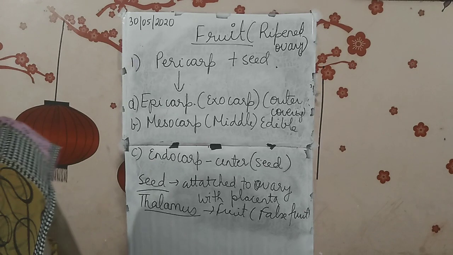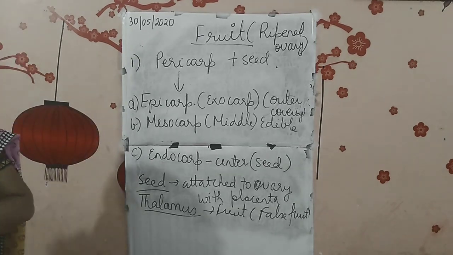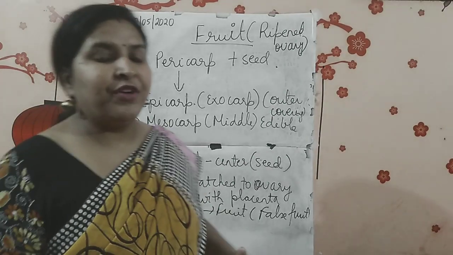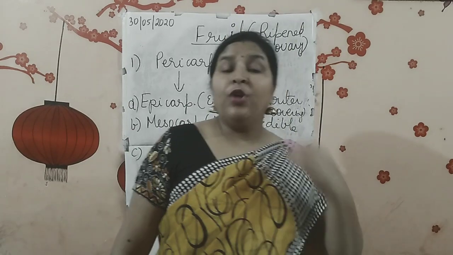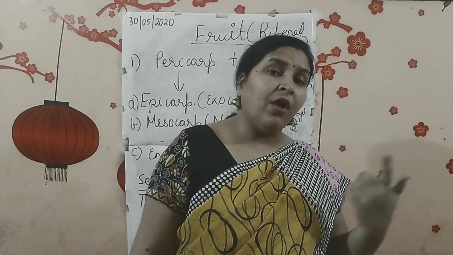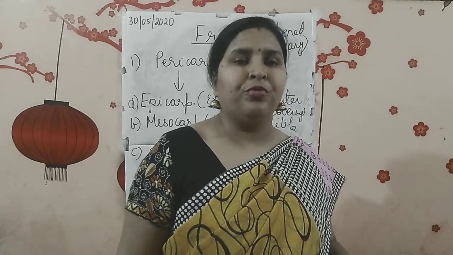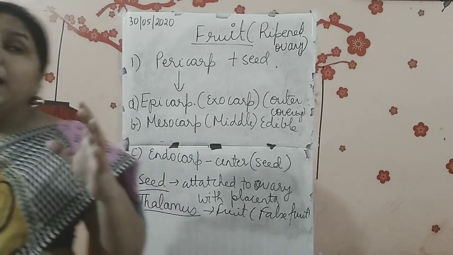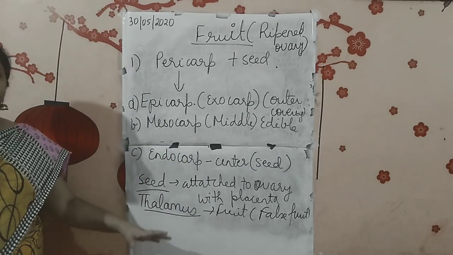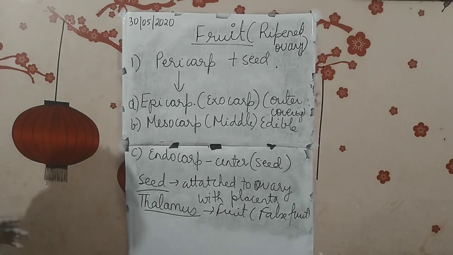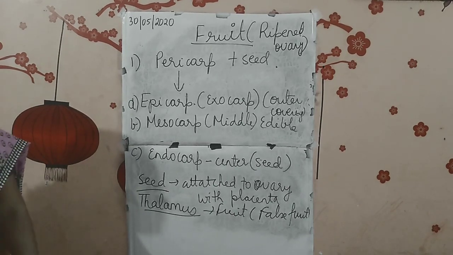When the receptacle or the thalamus develops into a fruit, like apple is a very good example of it. False fruit, because it is not developing from the ovary. Those fruits which are developing from the ovary will be called true fruits, and the ones which are developing from the receptacle or the thalamus are called false fruit. And I told you the example is apple. So this was all the explanation about the fruit. Is that clear to you?